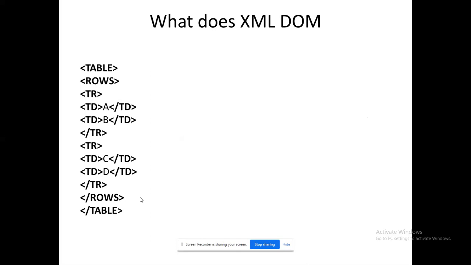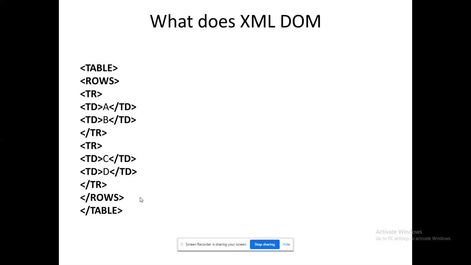So what will an XML DOM do? That's what we are going to talk about here. Here I have given you a simple HTML program that you can see. But I have not used any HTML tags here. For your understanding, this program has been given. You have a table. The table consists of rows. Every row will consist of a record. There are two rows mentioned, TR. The tags are mentioned for data A and B. In the first row you have A and B. In the second row you have C and D.